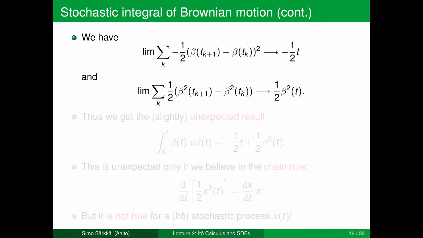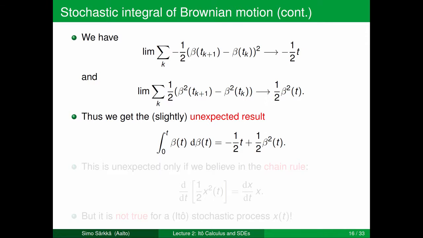For the second term, we notice that this is practically the summation of increments of beta squared. Almost all the terms cancel except for the first and the last, so the value of this limit should be half times beta squared, evaluated at t. Thus we get this slightly unexpected result: the integral of beta t d beta t should be equal to minus half times t plus half times beta squared. Of course, the unexpected part is the minus half times t, which shouldn't classically be there.